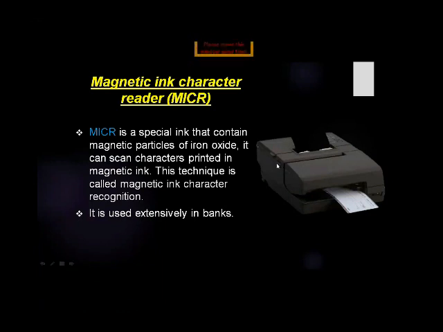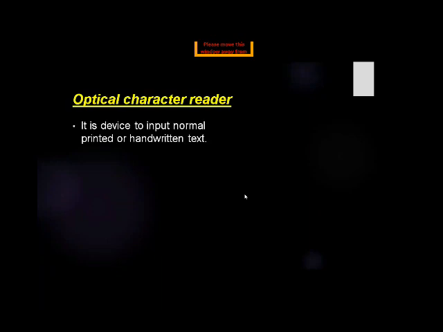Now this is the device, the magnetic ink character reader, which can read magnetic ink particles. Now, the optical character reader. It is a device to input normal printed or handwritten text.